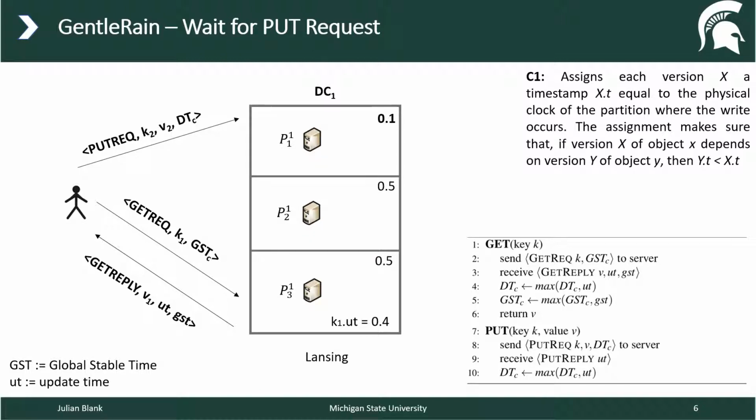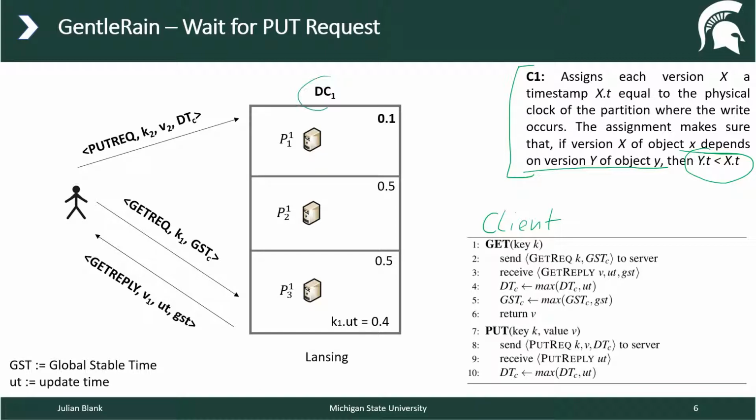Now let's come to an example when gentle rain actually lets the client wait for a request. So I've shown you before the first constraint, which was that the physical time is less if you do have the dependency relation here. You see here the client pseudocode. And now you're going to see here one example.